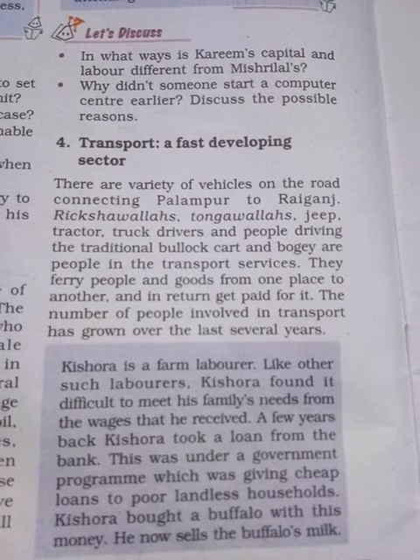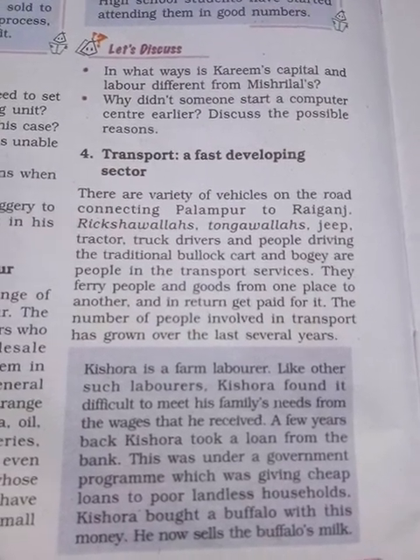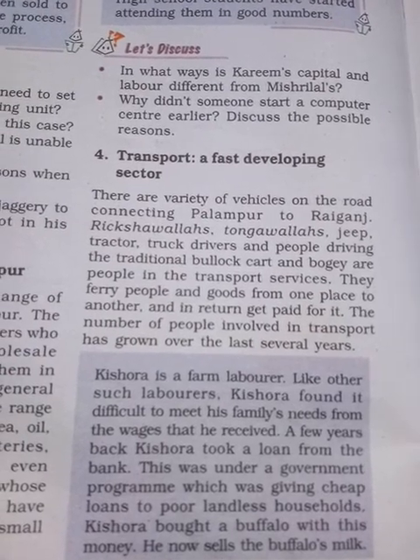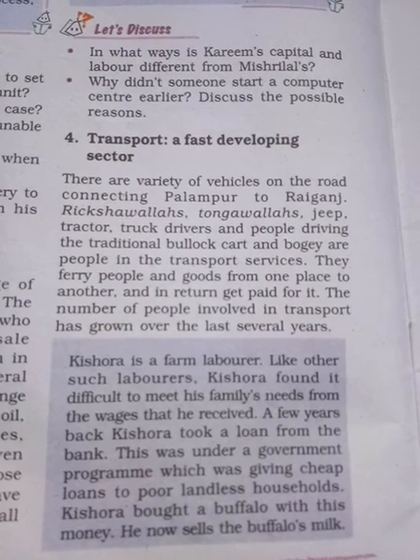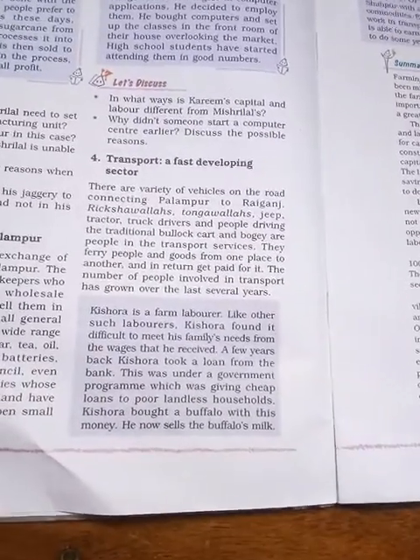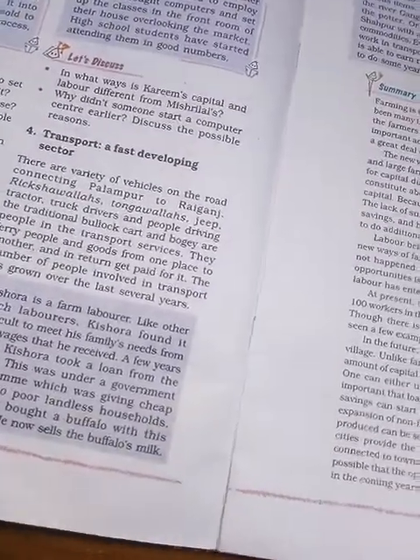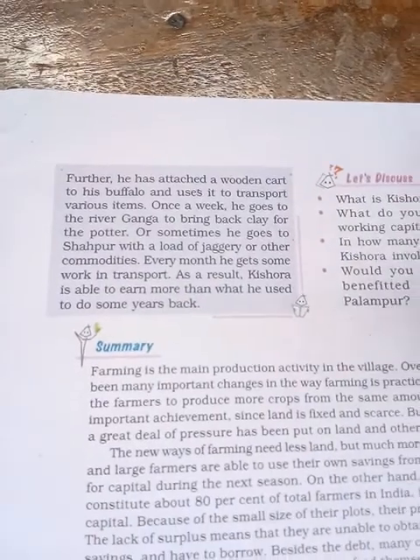Kisora bought a buffalo with this money. That means Kisora took that loan from the bank and bought a buffalo. He now sells the buffalo milk. After buying the buffalo, he feeds it, and the buffalo produces milk, which he sells.